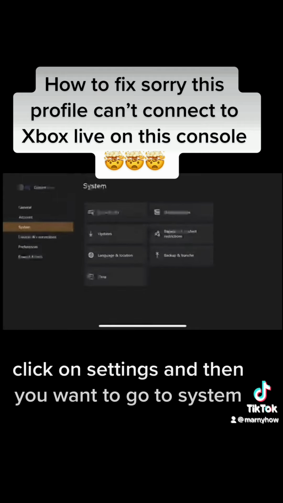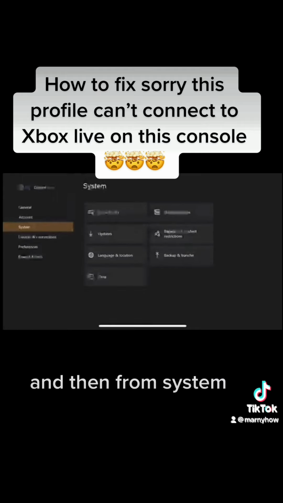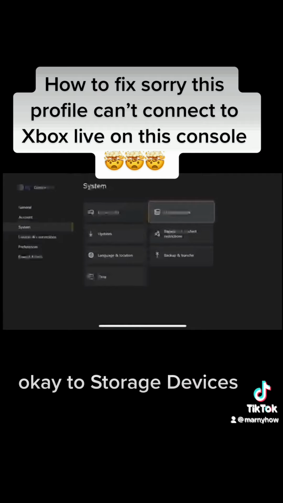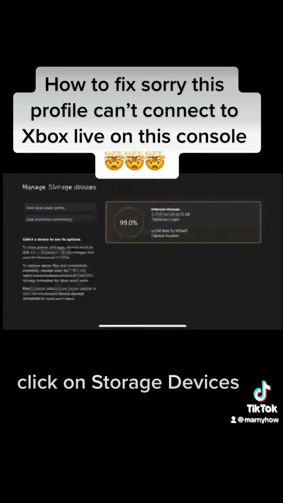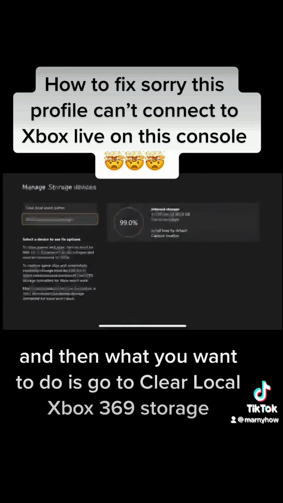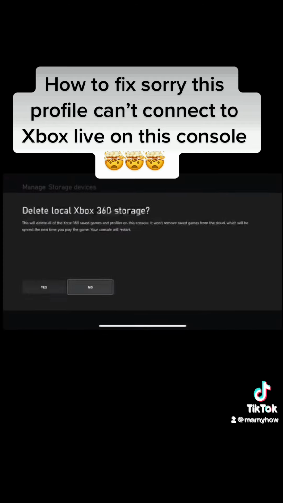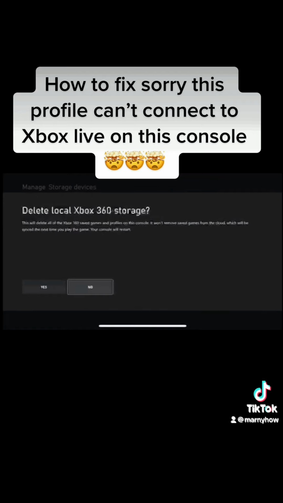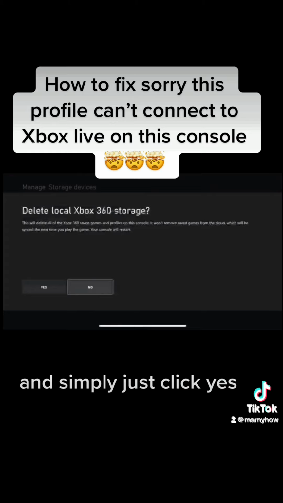First of all, click on Settings, and then you want to go to System, and then from System, you want to go over to Storage Devices. Click on Storage Devices, and then what you want to do is go to Clear Local Xbox 360 Storage. Then it will take you to this menu here, and simply just click yes.